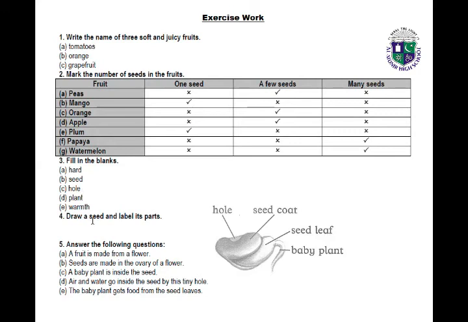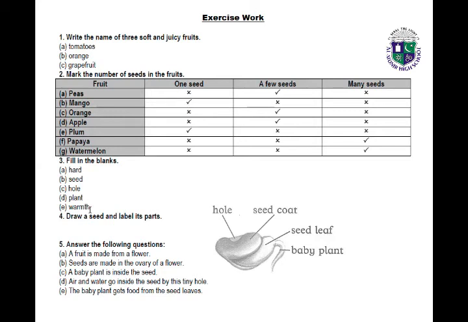D: inside the seed is a baby plant. So write plant. E: a seed needs water, air and warmth to grow. What does a seed need? Water, air and warmth. So you write warmth in the blank space.